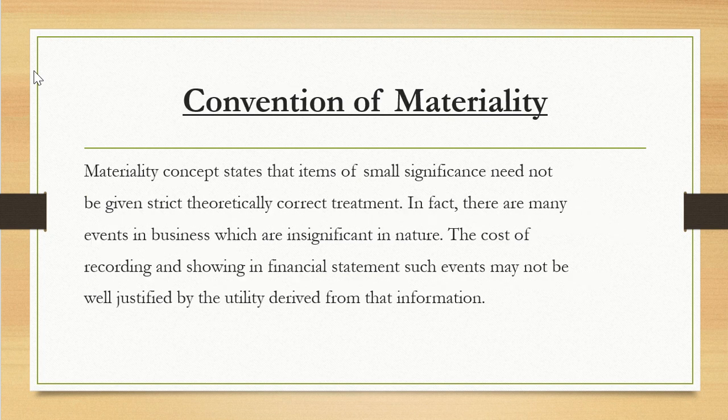Now, coming to the conventions of accounting. Convention of materiality. The materiality concept states that items of small significance need not be given a strictly theoretically correct statement. In fact, there are many events in business which are insignificant in nature. The cost of recording and showing such events in financial statements may not be well justified by the utility derived from the information.